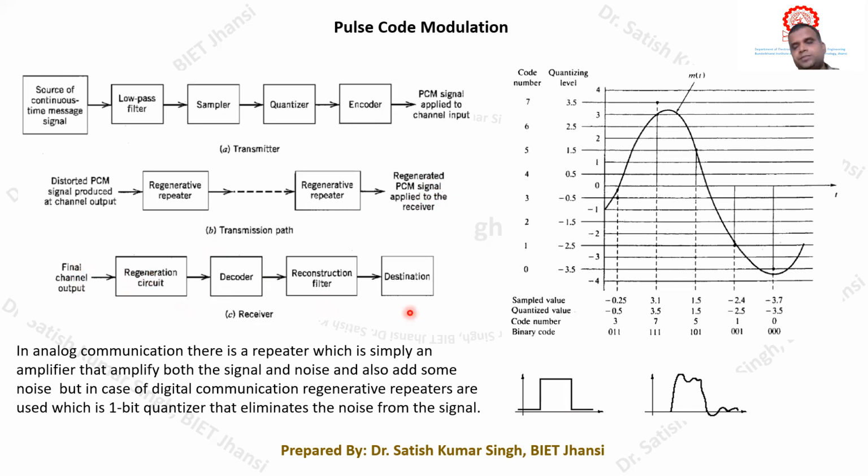Okay, so I have already explained what the encoding is. After doing the encoding, all these bits have to be converted back to the quantized level. This is the function of the decoder. Once it is converted to the quantized level, that value has to be passed through a reconstruction filter, and then the signal can be reconstructed back to the destination.